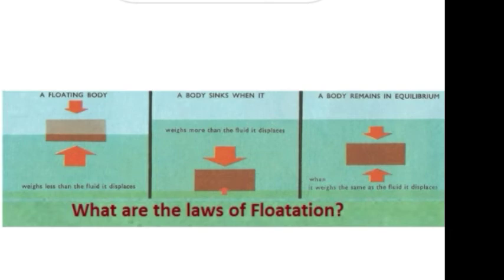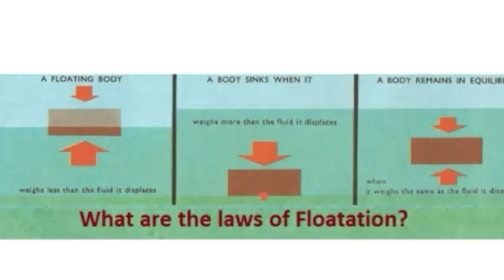If the weight of the object is less than the liquid displaced by it, it will float. If the weight of the object is more than the liquid displaced by it, it will sink. And if the weight of the object and the liquid displaced by it are equal, it will remain in equilibrium.